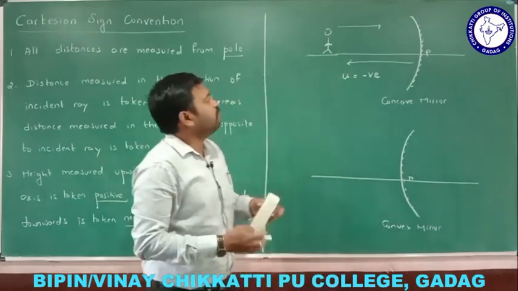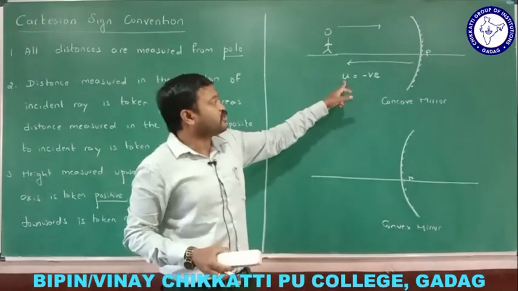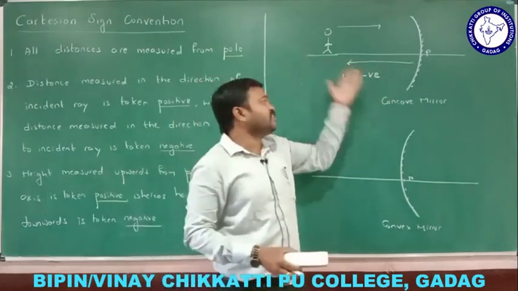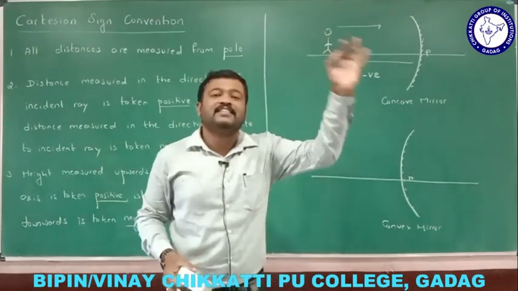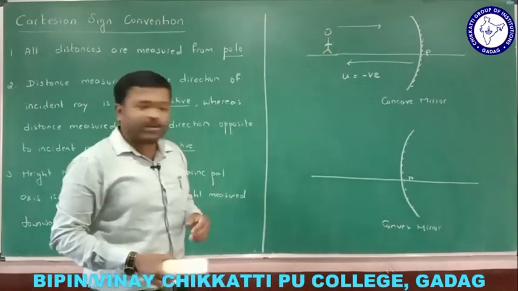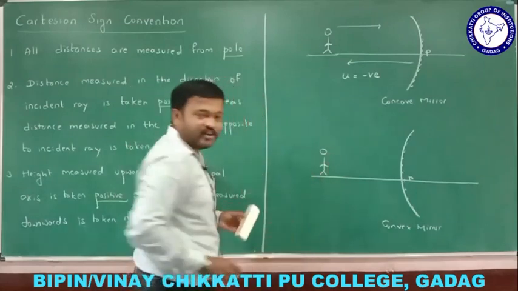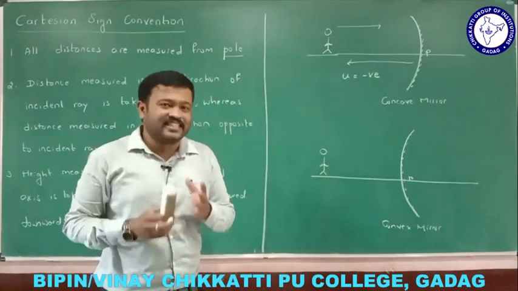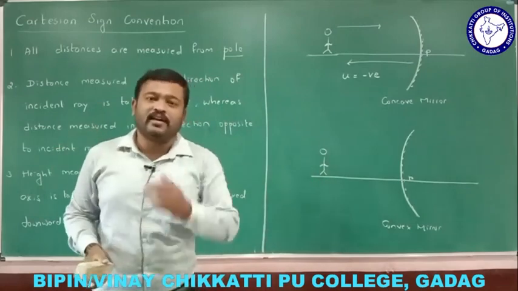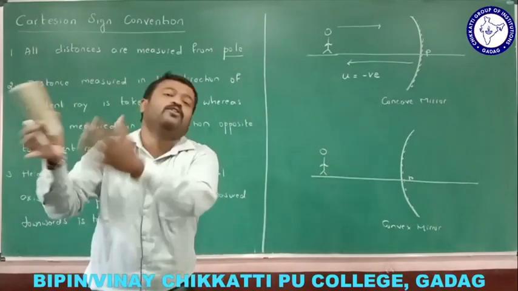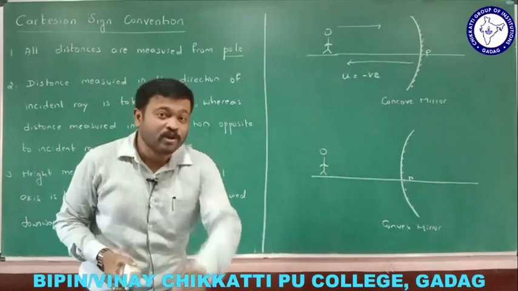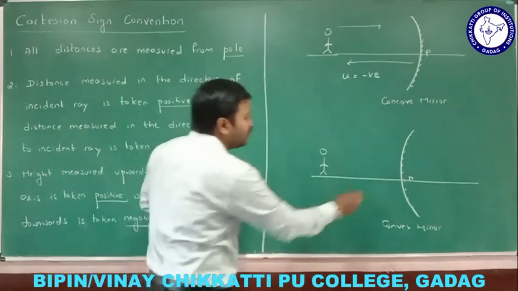So what is the sign convention for object distance here? Negative. If it is 10 centimeters, u is equal to minus 10. Let me check here. Where is the object? Here is the object. What is the object distance? It is the distance from the object to the pole of the mirror. Distances are always measured from the pole of the mirror. This is the pole here.